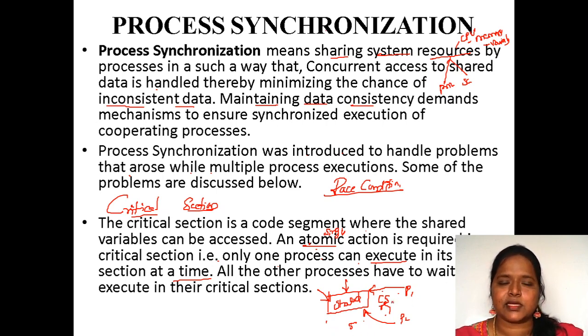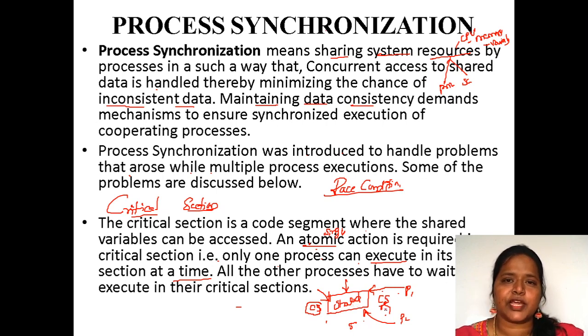Critical section is something like a major important cabin. Suppose we have important details; only the authorized persons will enter that room, not everybody is allowed into that room. In the same manner, the critical section is an important section in which shared variables are placed.